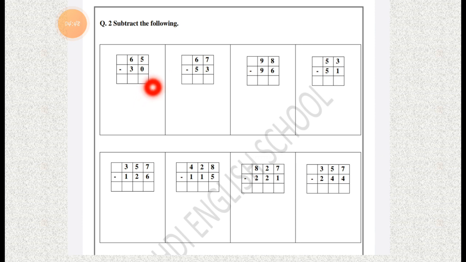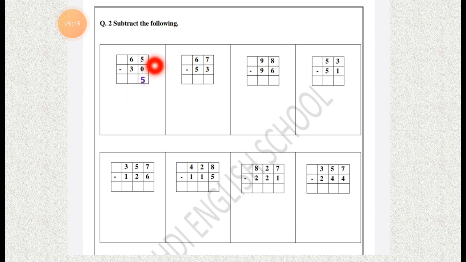Here we have to cut a 0 from the 5. As you know, 0 means nothing. It means we are not cutting any digit from the 5. So we can put 5 as it is under the ones column.